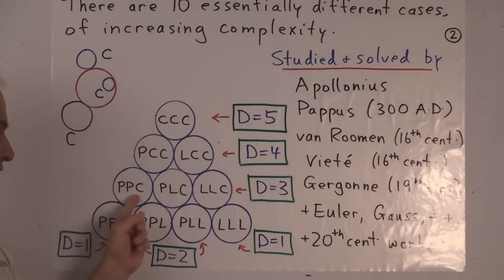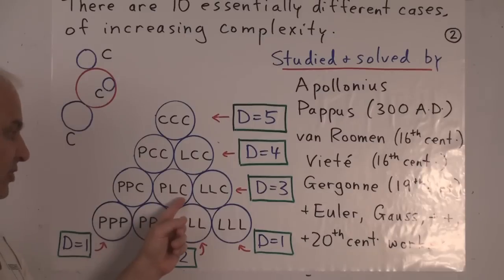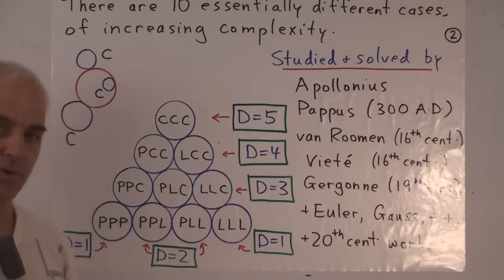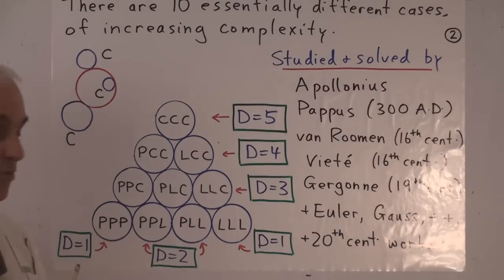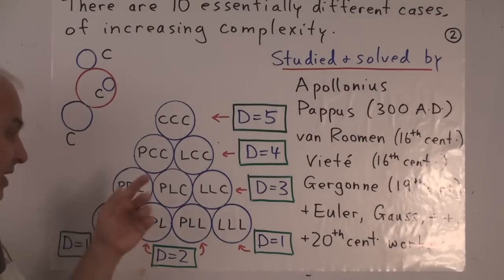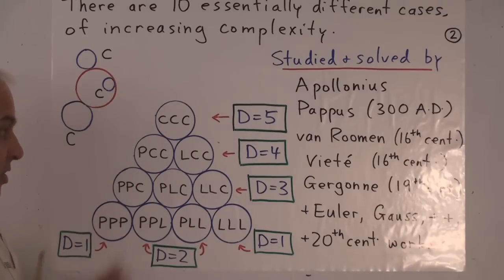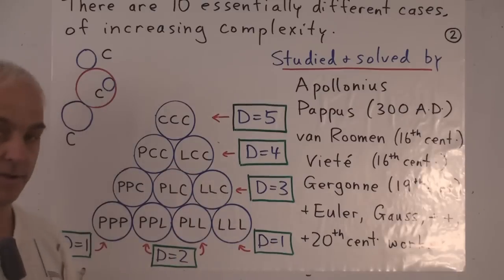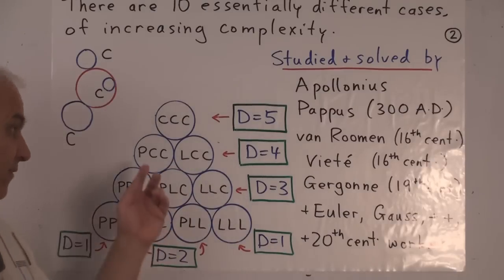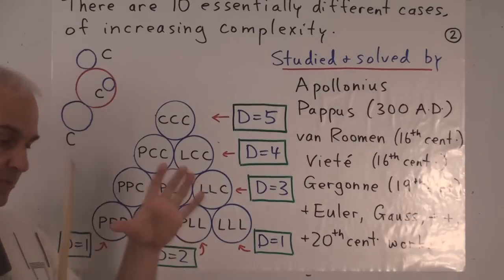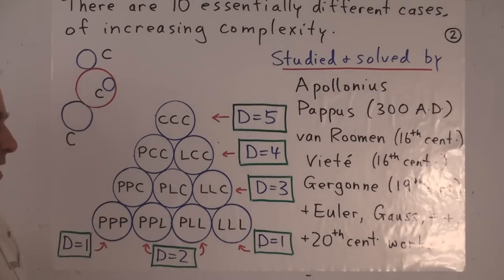So point, point, circle, point, line, circle, or line, line, circle. Then one step further, where we have 2 circles, either 2 circles with a point or 2 circles with a line. For example, with 2 circles and a point, you have to draw a circle which touches the 2 given circles and goes through the 3rd point.